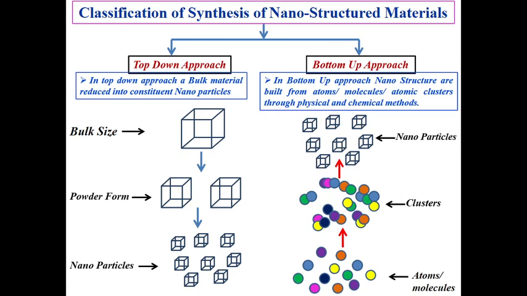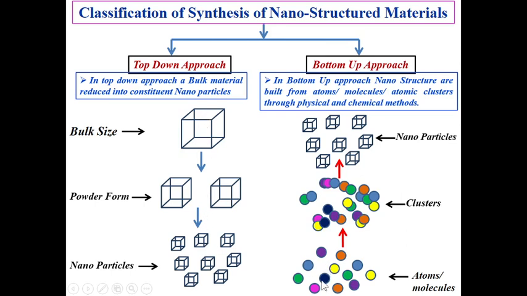Here I can give you one simple example. Suppose iron material has a grain size of more than 100 nanometer or some micron size grain size. If I break that iron into powder and again by some other method break those powder, then we get the smaller grain size nanoparticles of the iron. So this method is called top down.